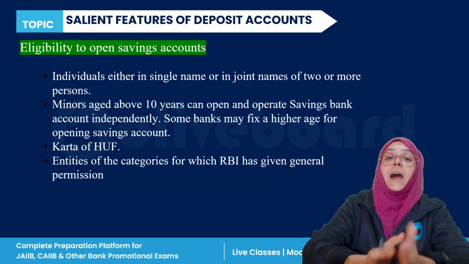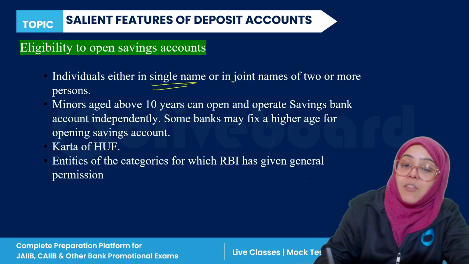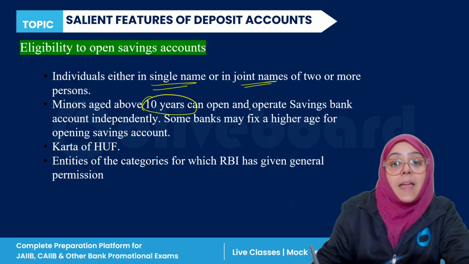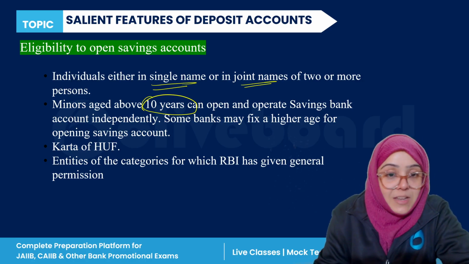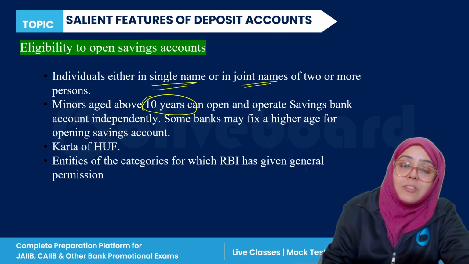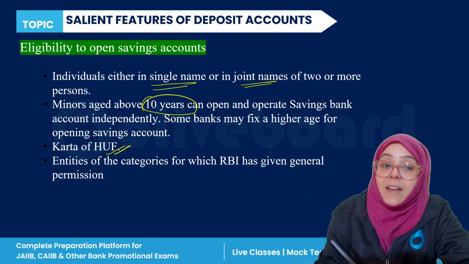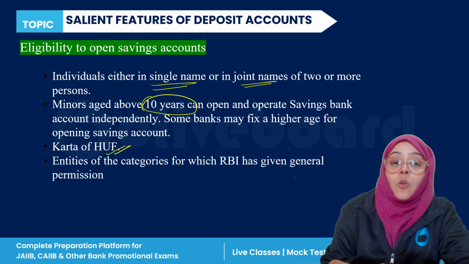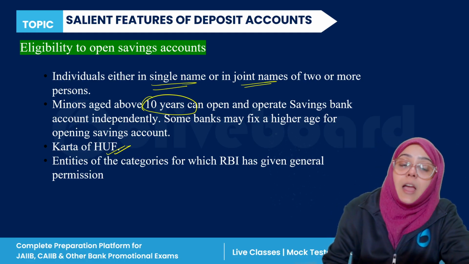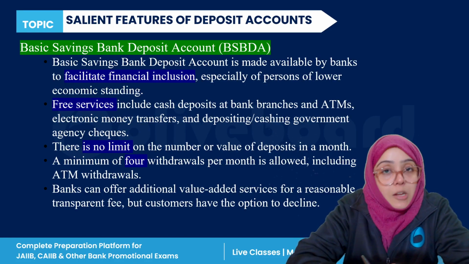Now the next thing is who is eligible to open the saving bank account. A saving bank account can be opened in single name. It can be opened in joint name. Minors who are aged 10 years and above can operate the saving account independently. Plus, banks are free to decide; some banks can fix a higher age for opening the saving account. A saving account can be opened by the Karta of a Hindu Undivided Family, plus all the entities who are given general permission by the Reserve Bank of India to open the saving account. Clear?